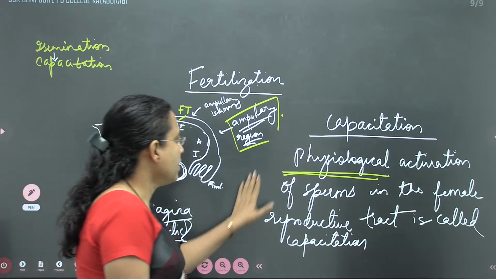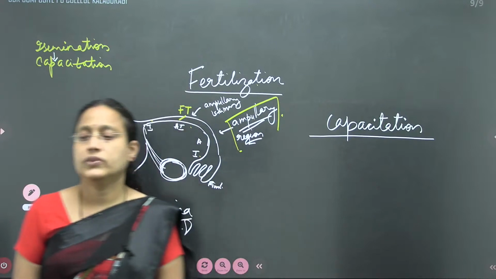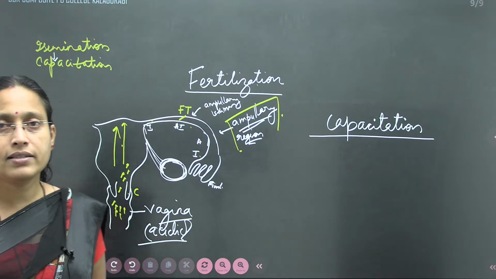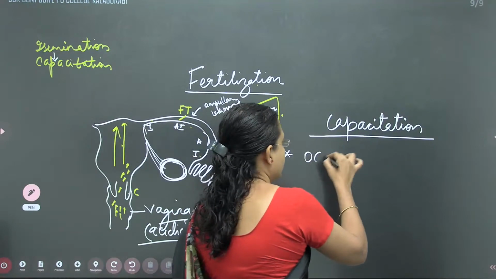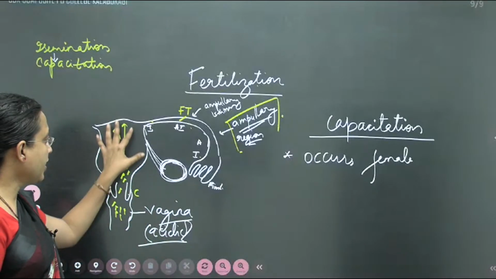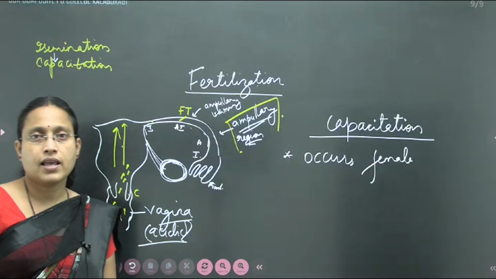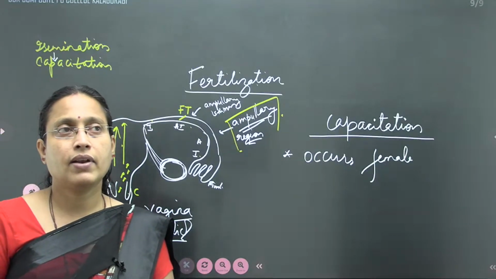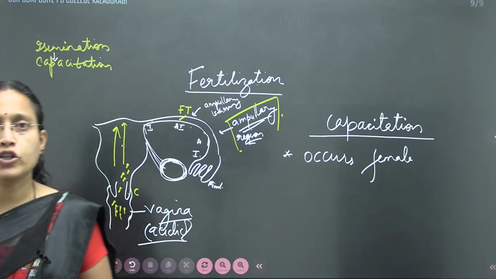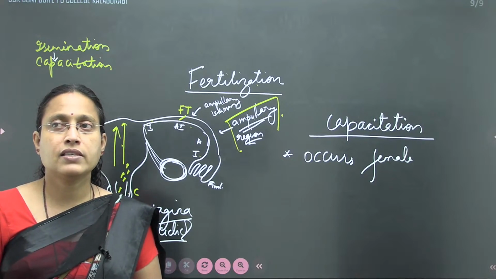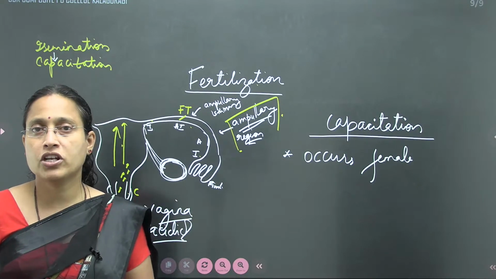So certain points regarding capacitation. Capacitation occurs in the female reproductive tract. That is the first point. The fluids present in the female reproductive tract have substances that will lead to capacitation, that will activate the sperms. First of all, you should know the fundamental ability to fertilize is always gained in the male reproductive tract, in the caput epididymis, where physiological maturation occurs.